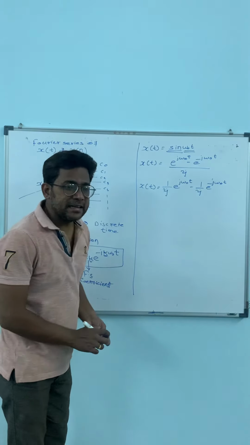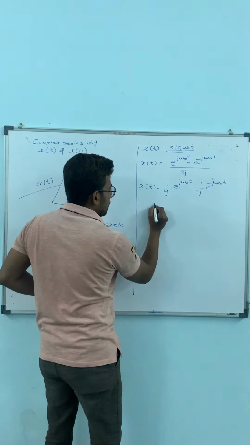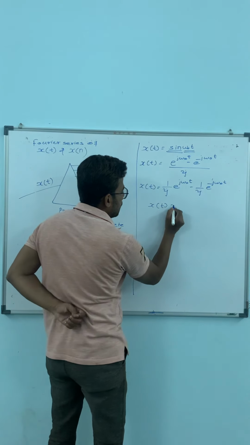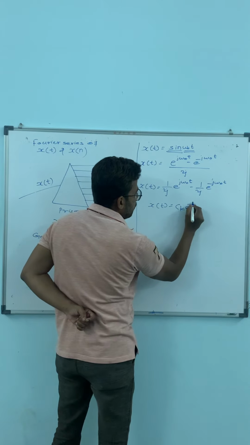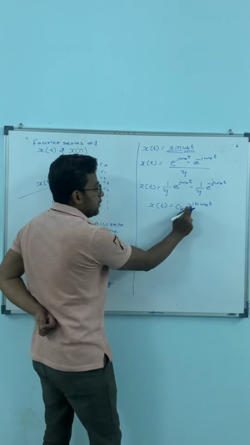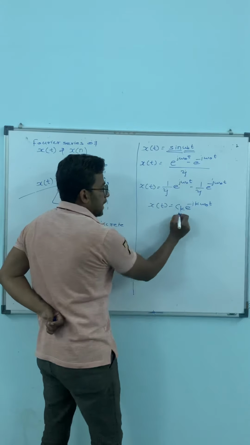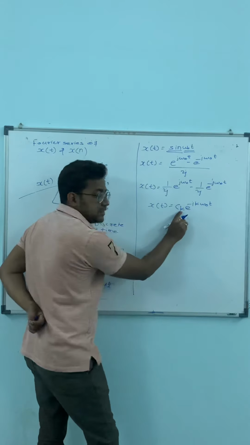Then I will directly write by this comparison. I will write again: x of t equals Ck e raised to minus jk omega 0 t. This k and this k are the same. Here there is nothing, so k equals 1, and k equals 1 means here it is also C1.